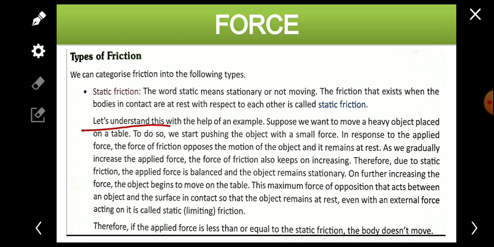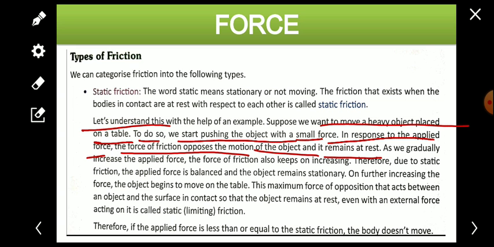Let's understand this with the help of an example. Suppose we want to move a heavy object placed on the table. To do so, we start pushing the object with a small force. Then what happens is that it responds to the applied force. The force of friction opposes the motion of the object and it remains at rest.